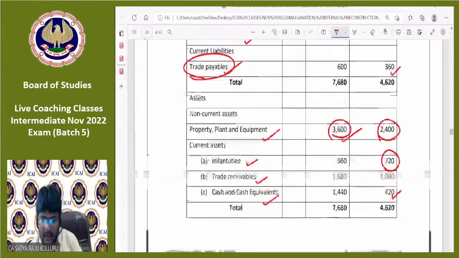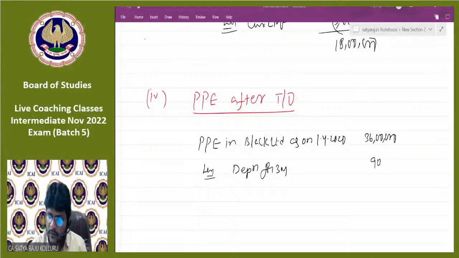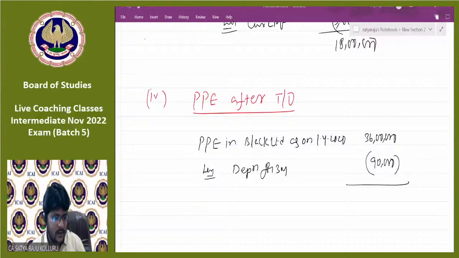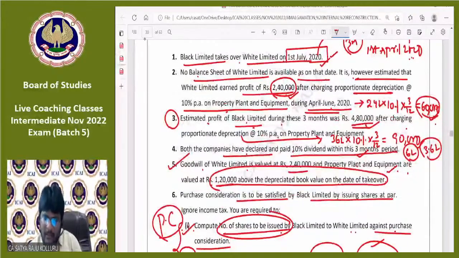May I know in Black Limited depreciation is how much? In Black Limited, depreciation was 90,000. Now you can reduce the 90,000 depreciation. So 36 lakhs minus 90,000, which will be 35 lakh 10,000. Is there any other information apart from that related to Black Limited PPE?